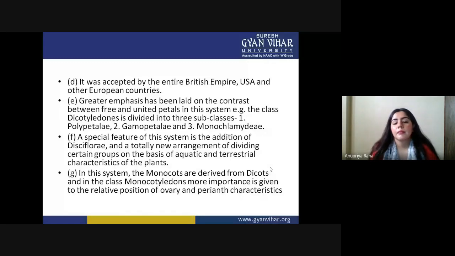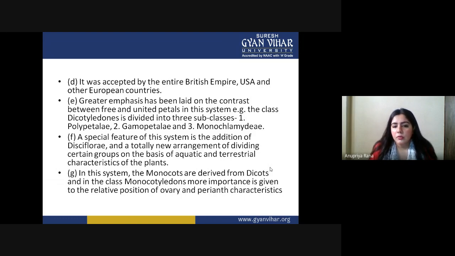In this system, the monocots are separated from dicots, and in the class monocotyledons importance is given to the relative position of the ovary and perianth characteristics. Linnaeus mixed all the monocots and dicots and placed them together, but Bentham and Hooker didn't make that mistake again.